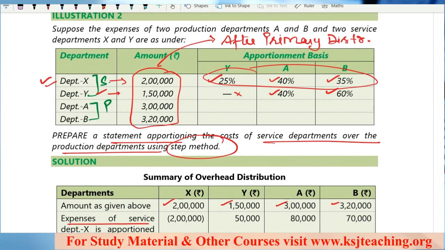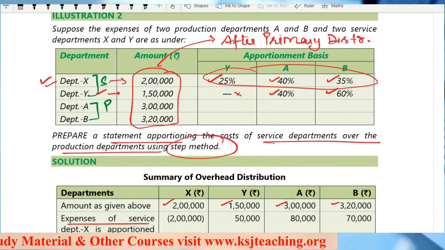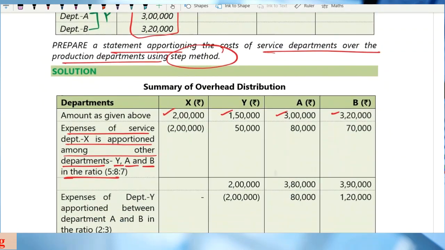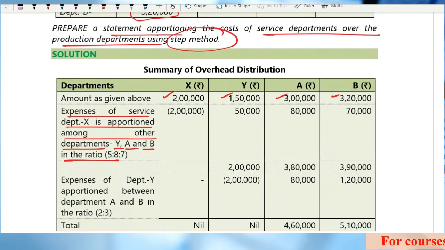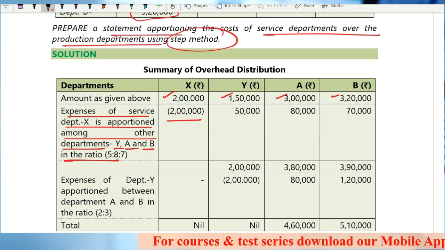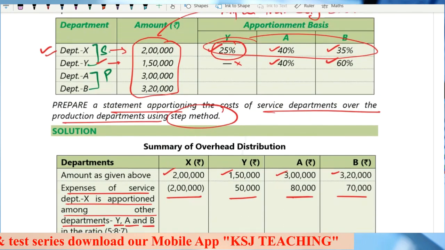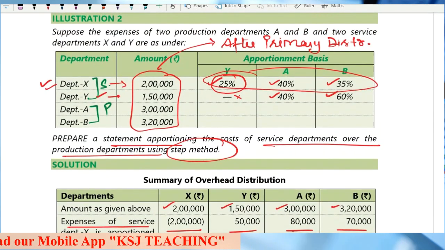Second, the apportionment will also be done to the service department, because in this case we have to take the service department also. Here 2 lakh negative means we'll get the zero figure. Between Y, A and B you have to distribute it. Clear? Any doubts?